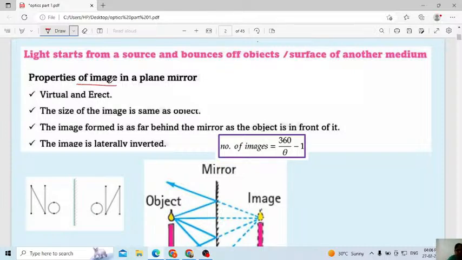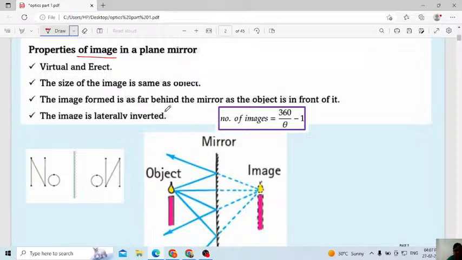Here the properties of image in a plane mirror: you will get a virtual and erect image. The size of the image is the same as the size of the object. This also you have to remember. Then in the case of a plane mirror, the image formed is as far behind the mirror as the object is in front of it. The image is laterally inverted. These are the few points I already explained. Once again I am revising the properties of a plane mirror.